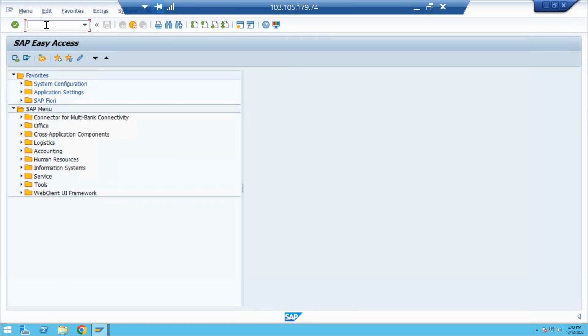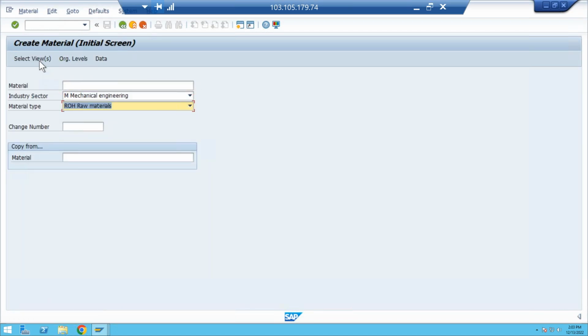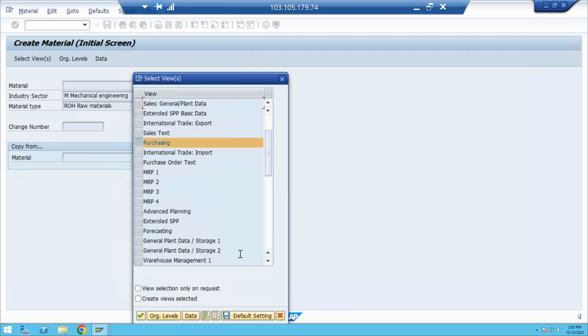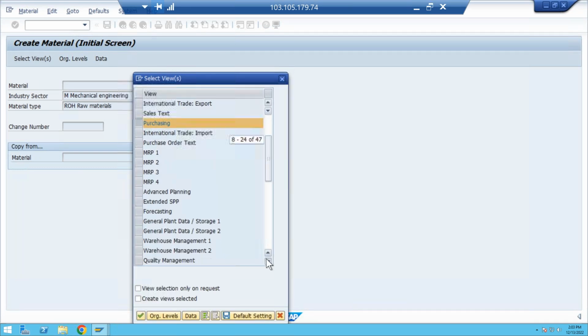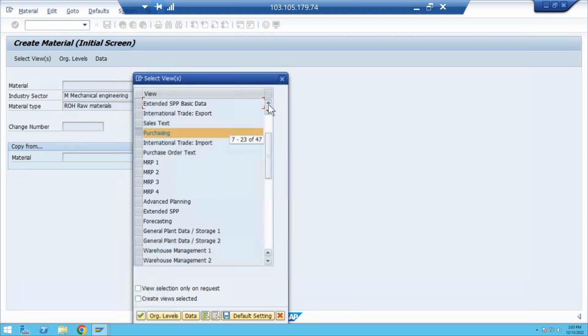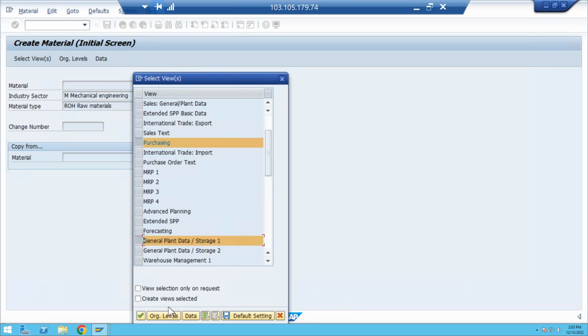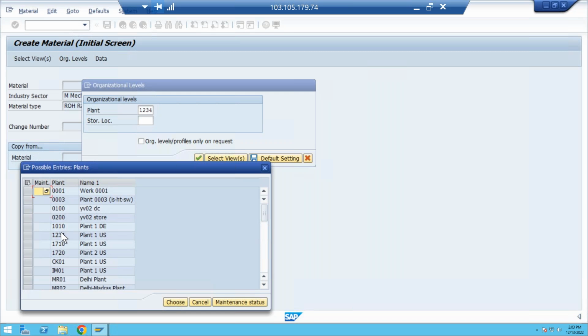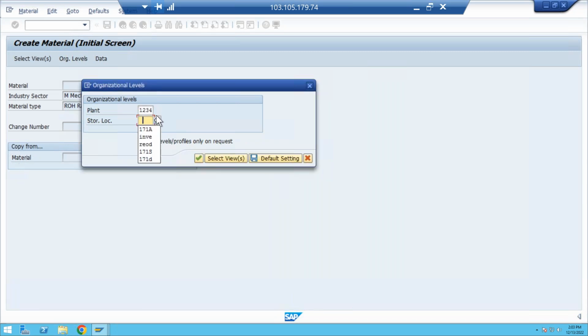Now this time if I am trying to create a material master, MM01, go to select views: basic data, purchasing, general plant storage location 1, accounting 1. Go to org levels, enter the plant here, 1, 2, 3, 4. Go and select here the 1, 2, 3, 4 plant. Now it is there. What is the storage location? 171A.